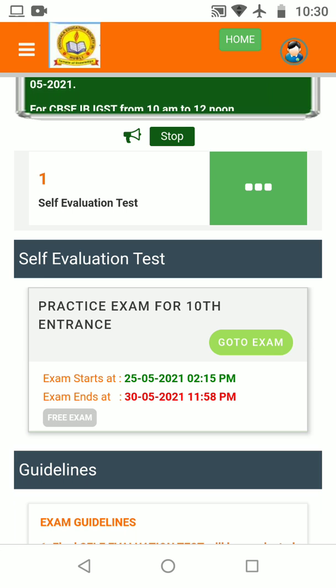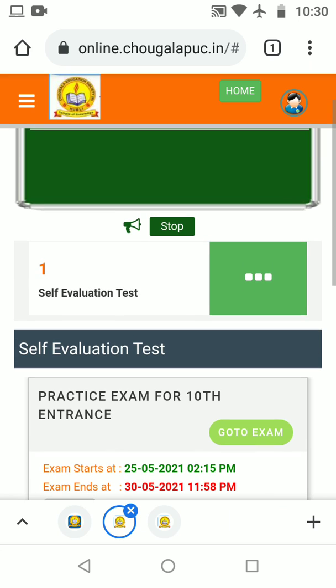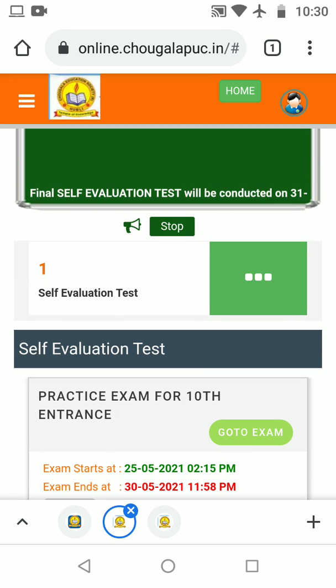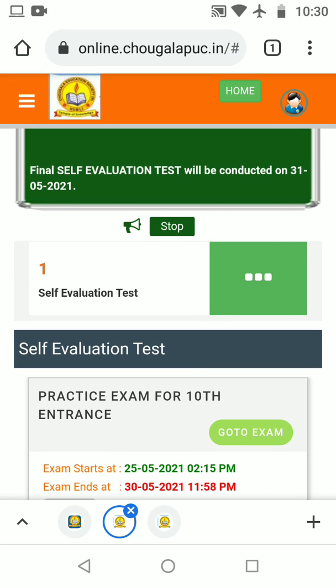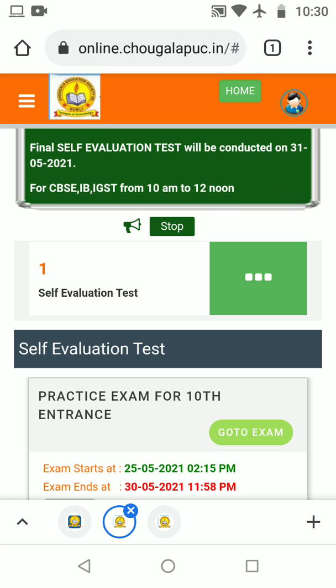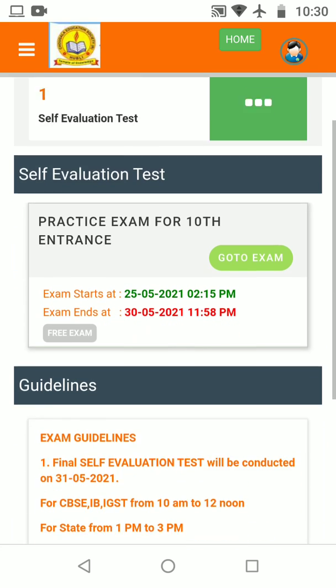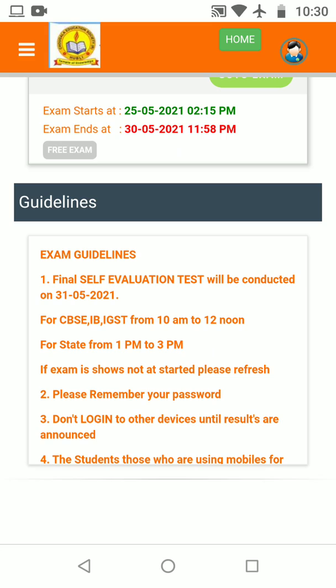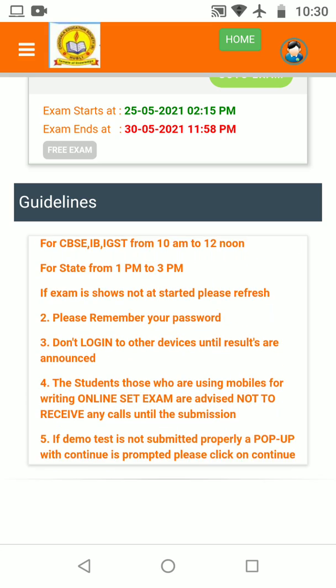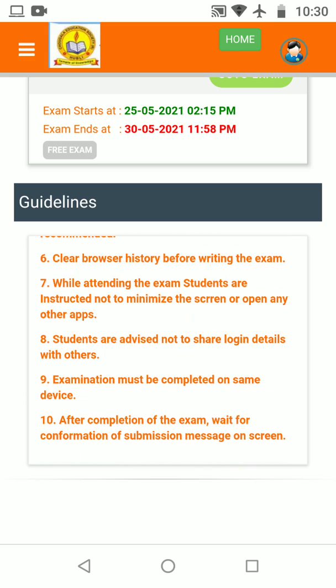And you are proctored, so while writing the examination, a webcam is mandatory. If you do not have a webcam or do not allow the web camera, you will not be allowed to take the examination. So please read the instructions carefully. Here are the guidelines we have given.